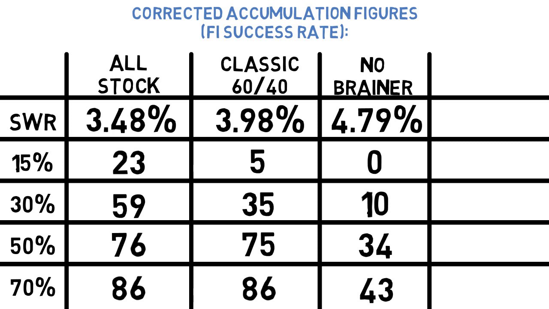Under those original circumstances, it would have only reached FI 25 times using a 50% savings rate and 40 times using a 70% savings rate. Previously, it hadn't actually reached FI in any of the available scenarios with a 15 or 30% savings rate.